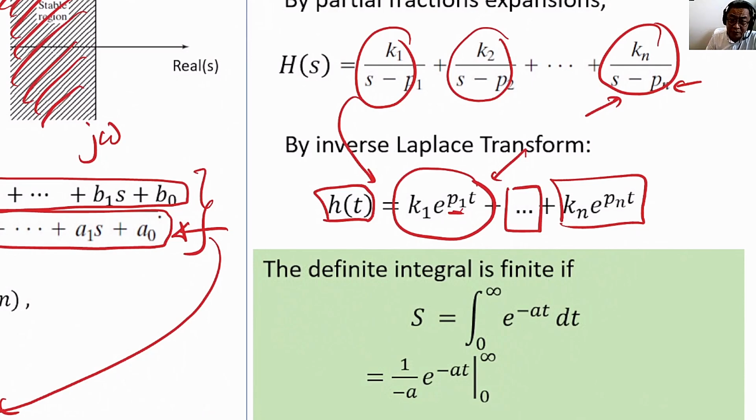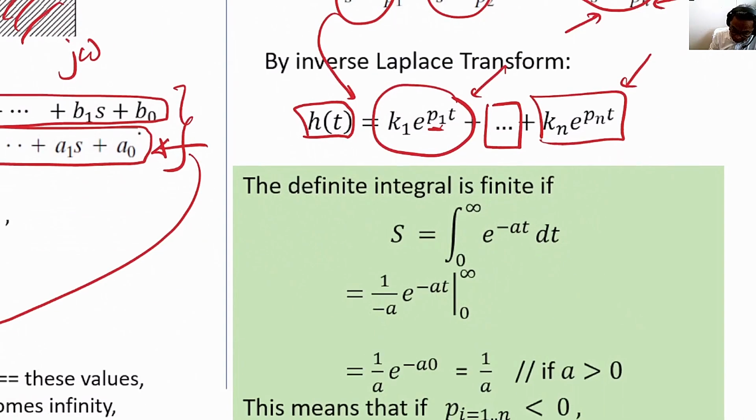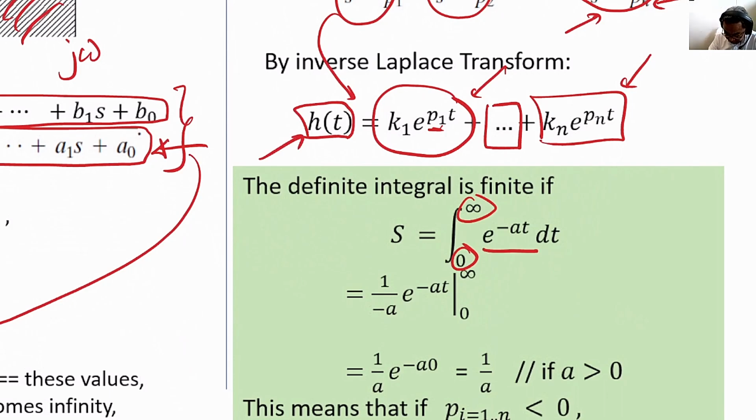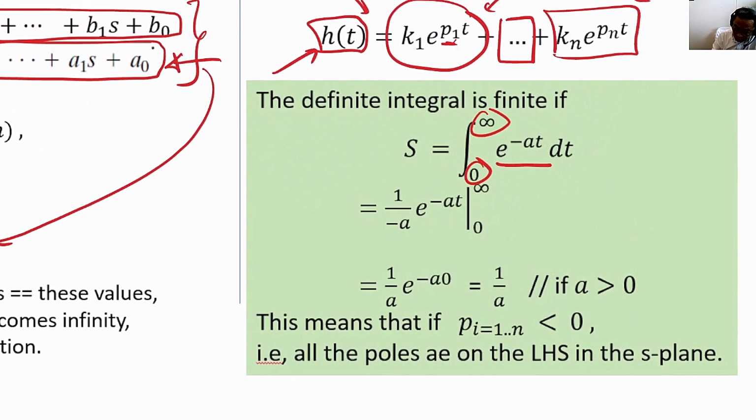The question, of course, is whether this sum is going to blow up. Well, first, it is a finite sum. Second, we check each individual one of them. Remember that we are interested in finding whether the impulse response is absolutely integrable or not. Let's assume first it's a causal exponential from 0 to infinity, and let's begin with e to the minus at. The integral of this is 1 over minus a, e to the minus at, from 0 to infinity.